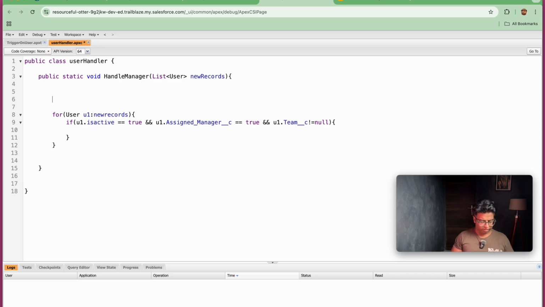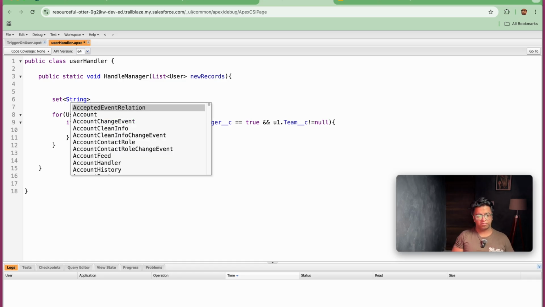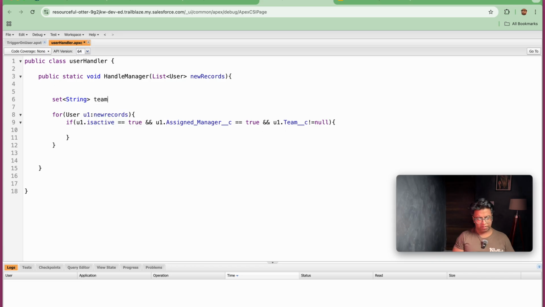So in order to get the team, what I will be doing is taking a set of string where I will be storing the team. So teamSet is equal to new Set of String.